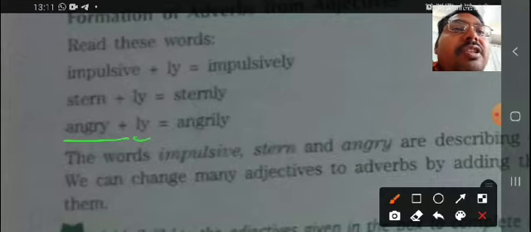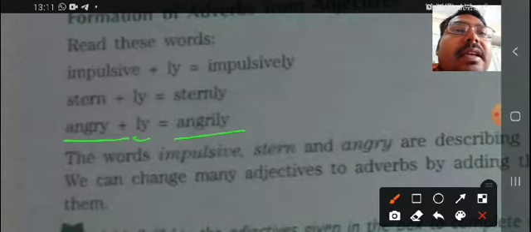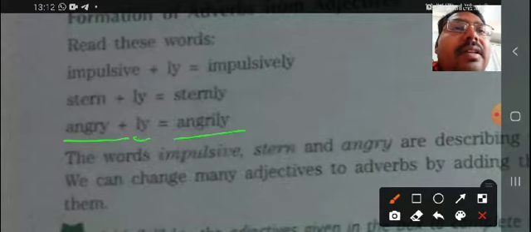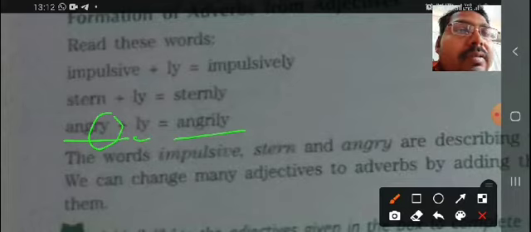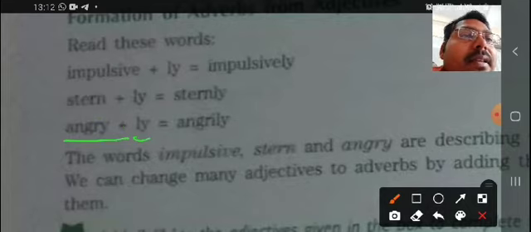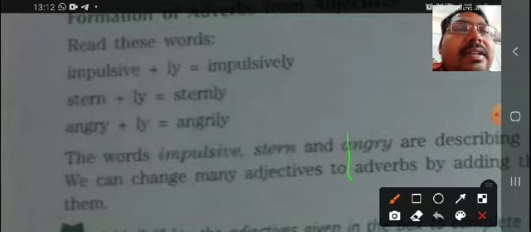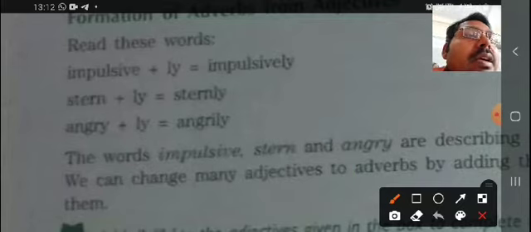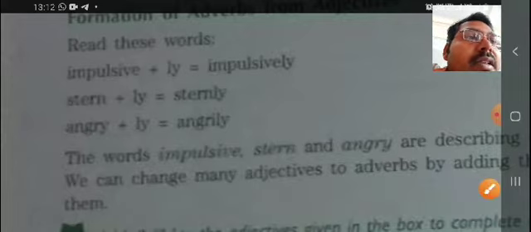But here you need to notice some change. Angry ends with y, and while we add ly, this y is converted to i. So we can simply add ly, keeping in mind that if y is at the end, we change it into i, and then we add ly. Hope it is clear to you.